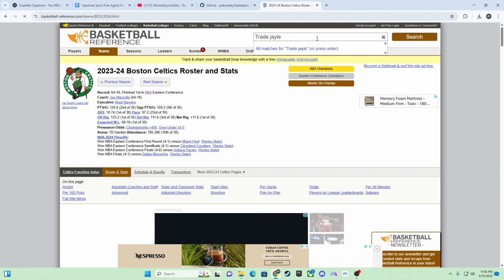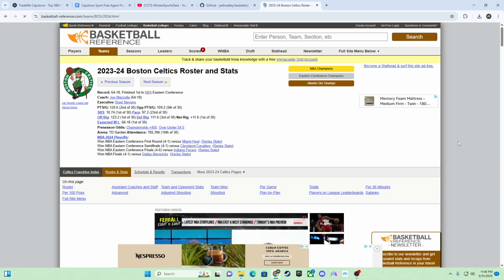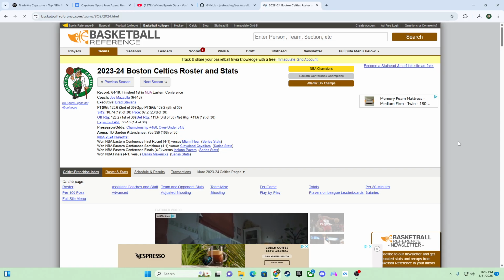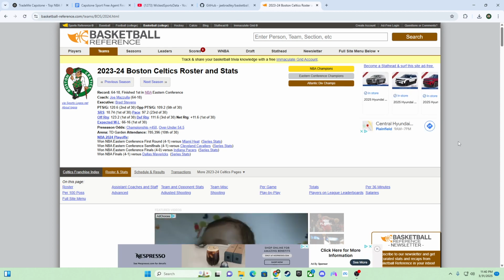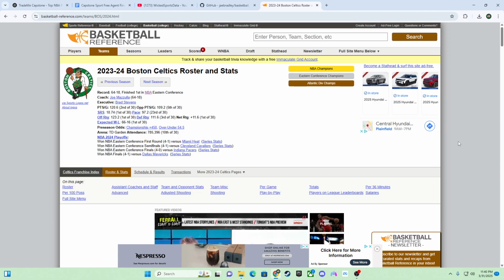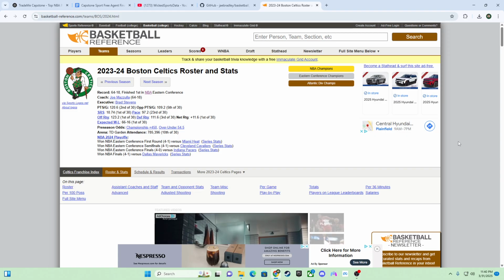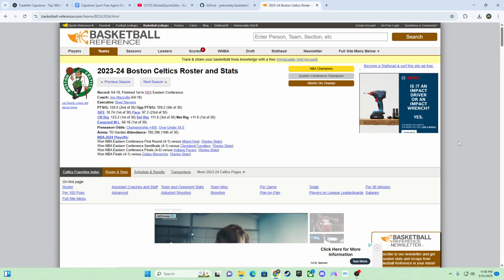I ask it to do that, and it would then bring up a profile of Jaylen Brown, stats, highlights, media coverage, and be like, all right, here are some potential players you could trade for without hurting your team. So hurting being losing points per game, assists per game, stuff that will hurt the team, but also give you players that could improve it as well.